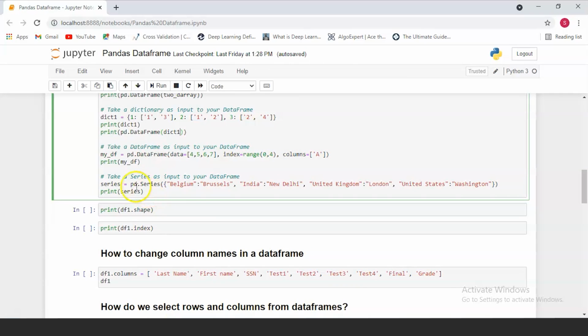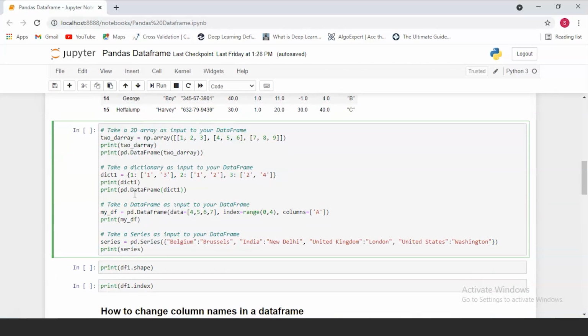And finally, we're gonna create a series. So as you know, a series is nothing but a data frame which has a single column, and the column can have different values stored within it. Over here, we're gonna pass in a dictionary as the input to our series function in pandas. So let's run this cell and see what our final output is gonna be like.